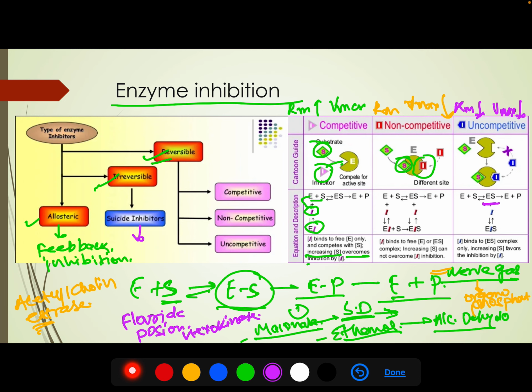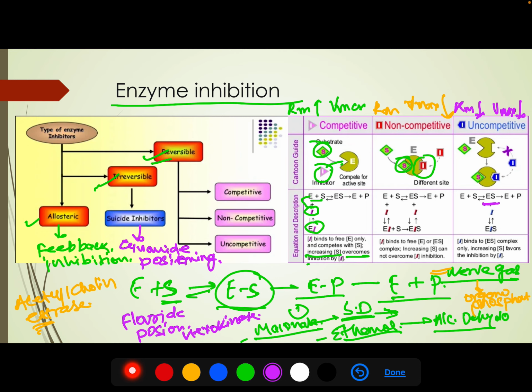The example of suicide inhibition is cyanide poisoning. Cyanide poisoning is an example of suicidal inhibition. And third, last, is allosteric inhibition or feedback inhibition.